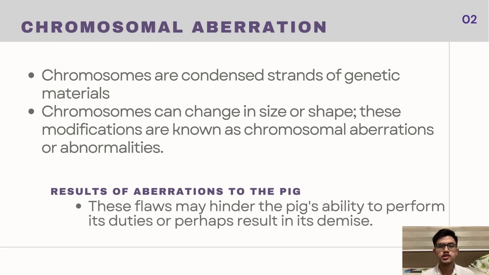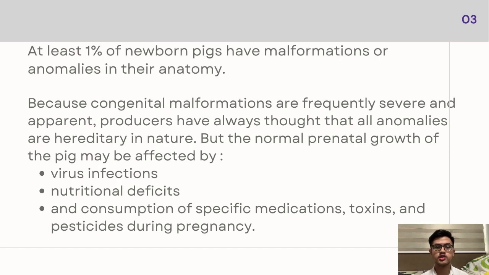Also, aberrations can affect the reproduction process, as litters may not reach full term or it may reduce the prolificacy of the mother animal. Because congenital malformations are frequently severe and apparent, producers have always thought that all anomalies are hereditary in nature, but the normal prenatal growth of the pig may be affected by virus infections, nutritional deficits, and consumption of specific medications, toxins, and pesticides during pregnancy.